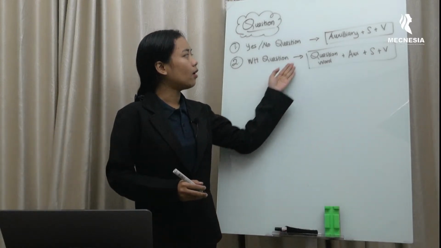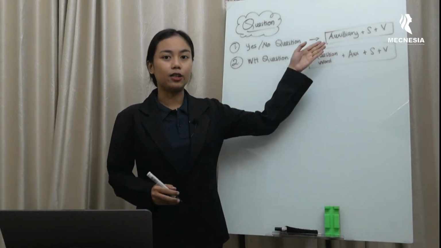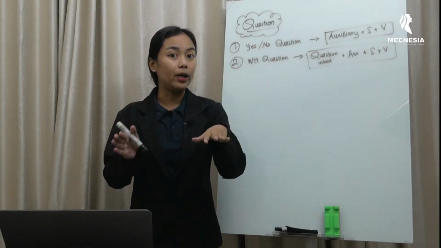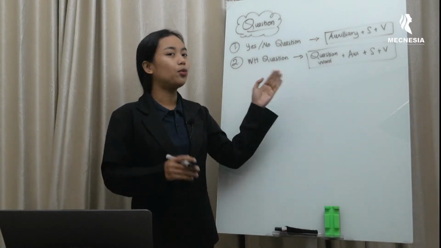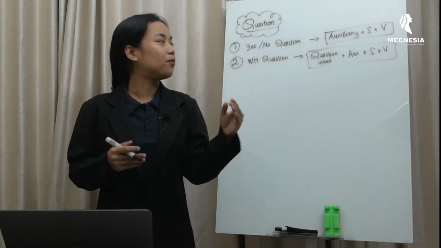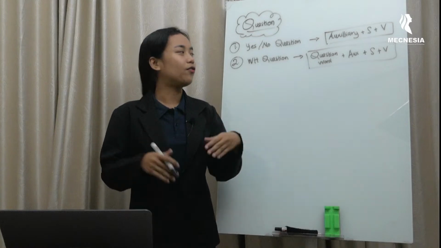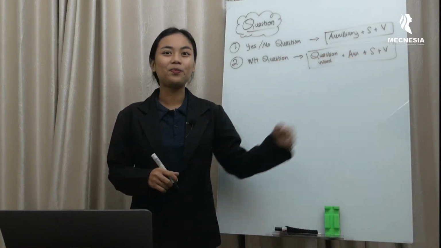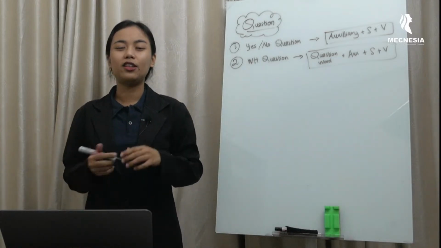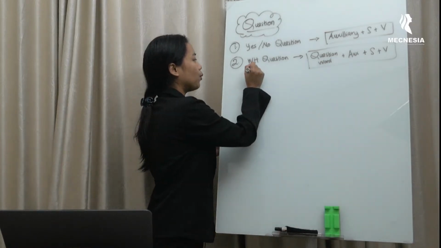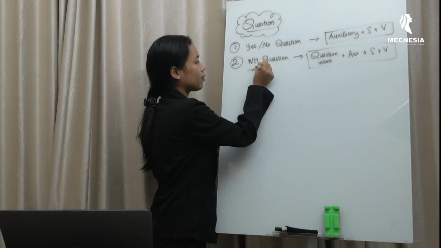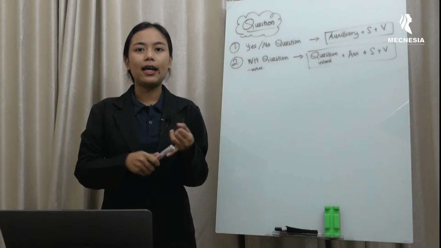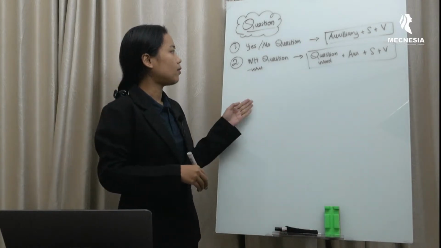So the form is quite similar to yes or no questions, which is auxiliary, subject, and then verb. But in WH questions, we use a question word before the auxiliary. So the form is question word followed by auxiliary, then subject, and then the verb. The question words that are usually used are what, it means apa, it asks about something like an object, idea, or names.